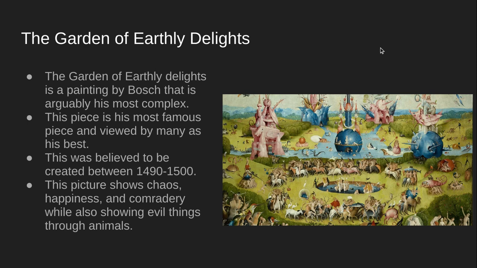The Garden of Earthly Delights. The Garden of Earthly Delights is a painting by Bosch that is arguably his most complex. This piece is his most famous piece and viewed by many as his best. This was believed to be created between 1490 and 1500. This picture shows chaos, happiness, and camaraderie while also showing evil things through animals.